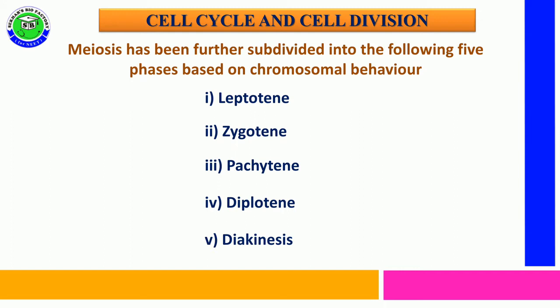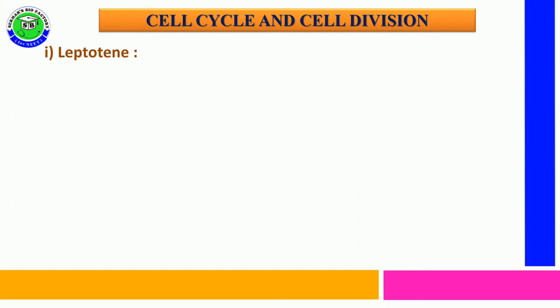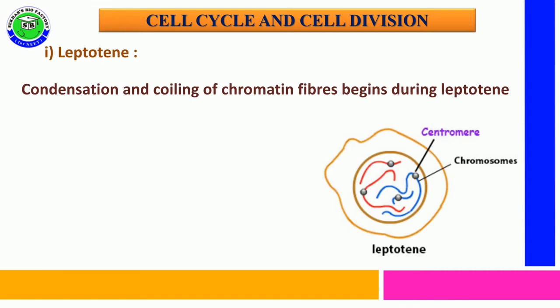In the case of leptotene, when the cell enters meiosis, it starts with the leptotene phase. In this phase, the main changes are seen in chromatin fibers. At this time, the chromatin material undergoes condensation and coiling.